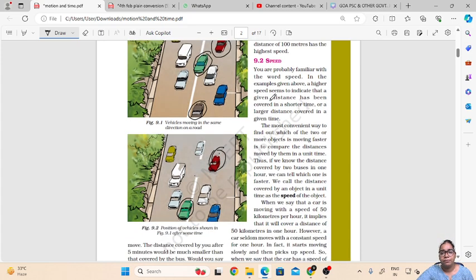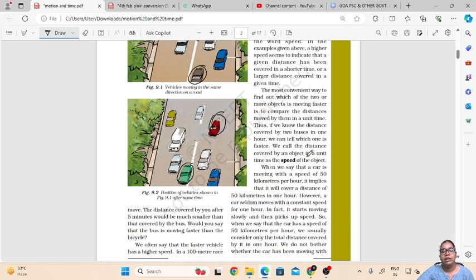Speed is basically the distance covered by an object in a unit time. The distance covered by an object in a unit time is called the speed of the object. So it is basically the distance which is covered in a particular time that will give us the speed of the object.